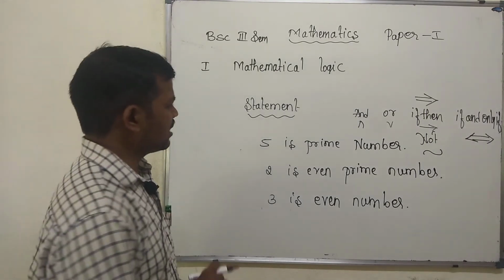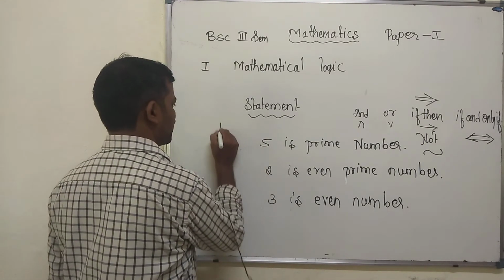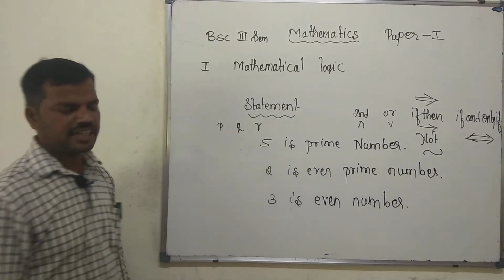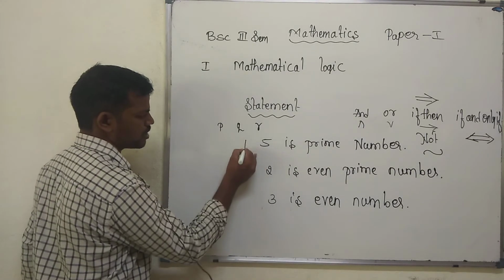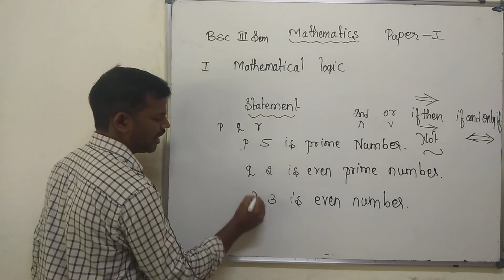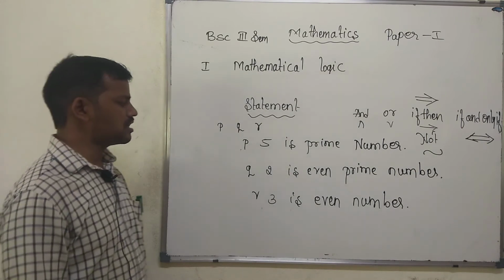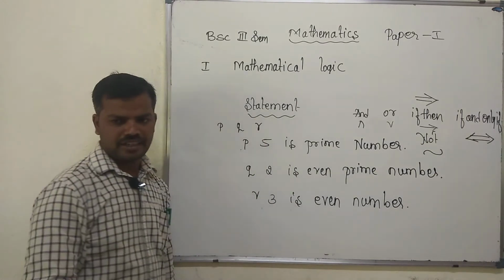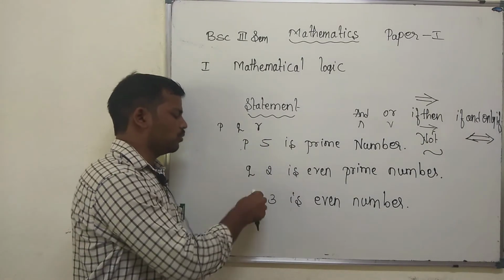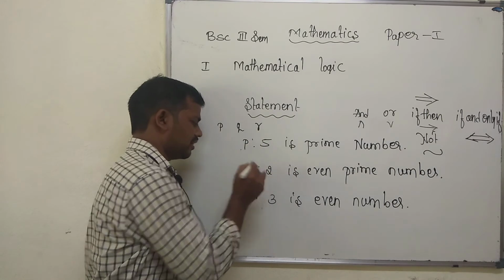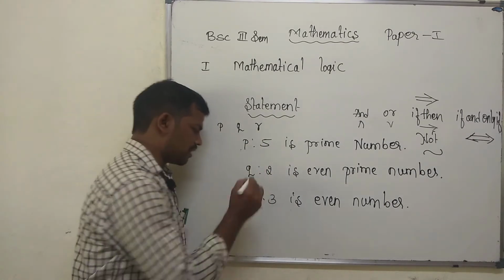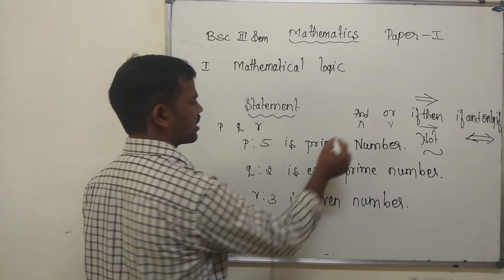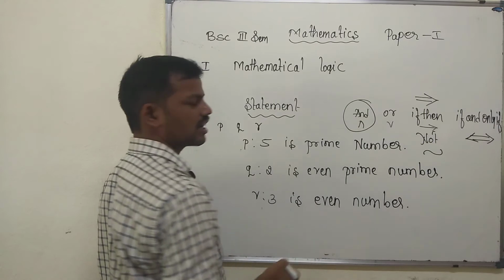These statements are indicated by the small letters P, Q, R. We use P, Q, R for denoting the statements; this is the notation we use to indicate statements. Next, two statements connected by and form a compound statement.